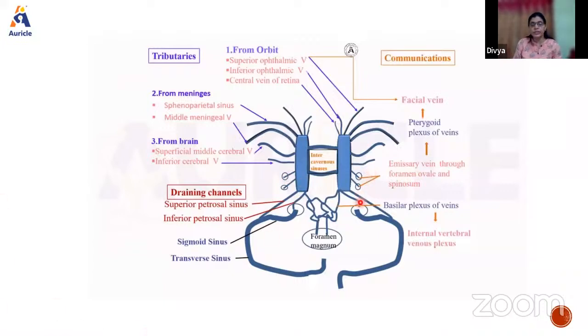Now communications are all the connections which it makes with the different other structures. Here we have the transverse sinus.